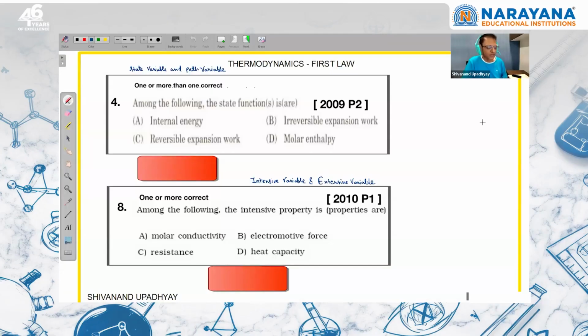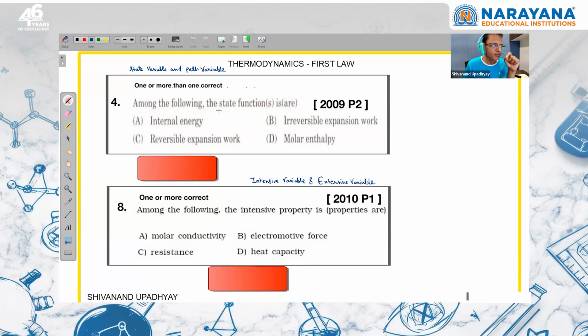Starting the first law of thermodynamics, I want to discuss a few very simple things which are very common. There may be one or more than one correct answer. There are a few questions asked and they are very simple. So the first question is, among the following, the state function is (are). So what is the difference between a state function and a path function?